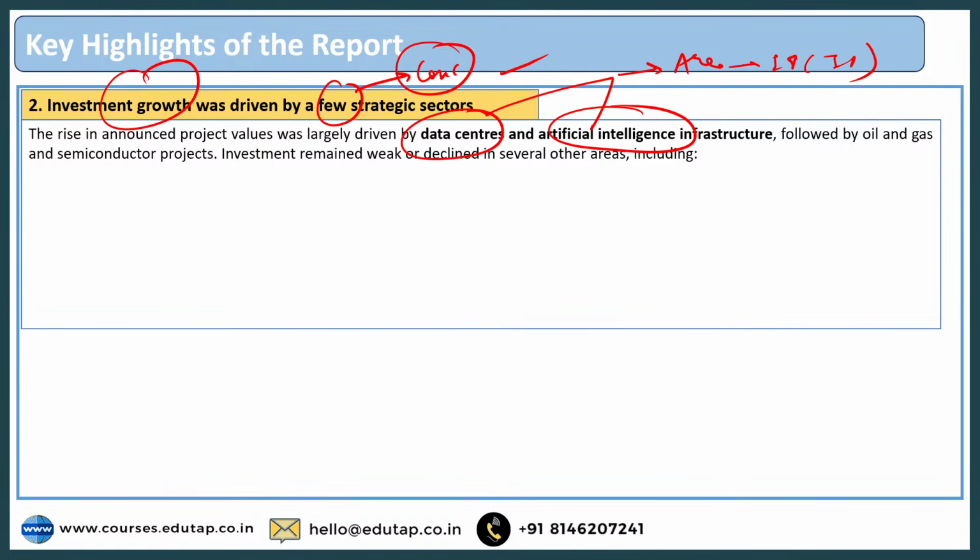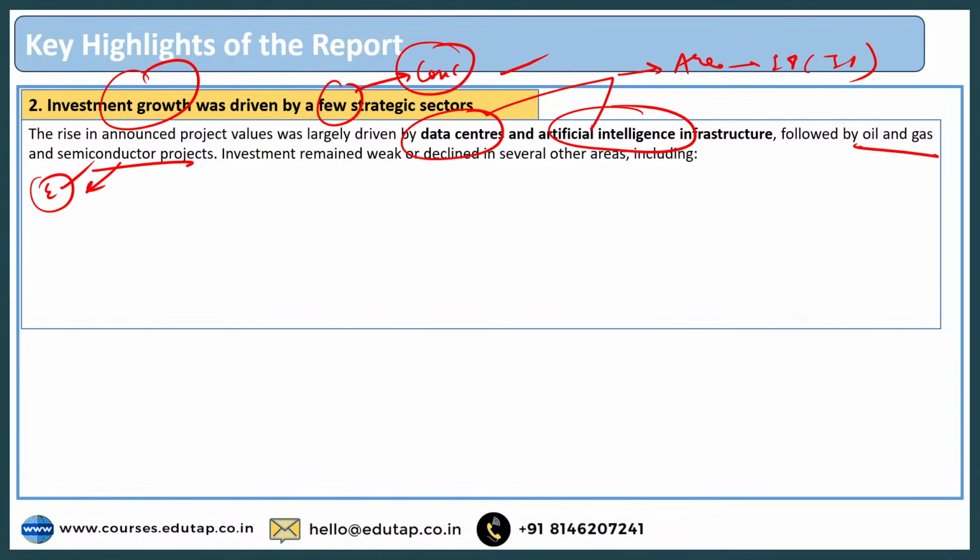So what the different countries, the different economies are doing is basically creating more and more infrastructure, right? So that this artificial intelligence can also play an important role as a part of their economic growth as well as employment, right? And apart from that, if you see, the second major sector can be oil and gas and semiconductor projects, because semiconductor projects are very important for the economy, right? So over here we are witnessing more and more investments at the global level, and it is also because of the demand and supply factors, right?